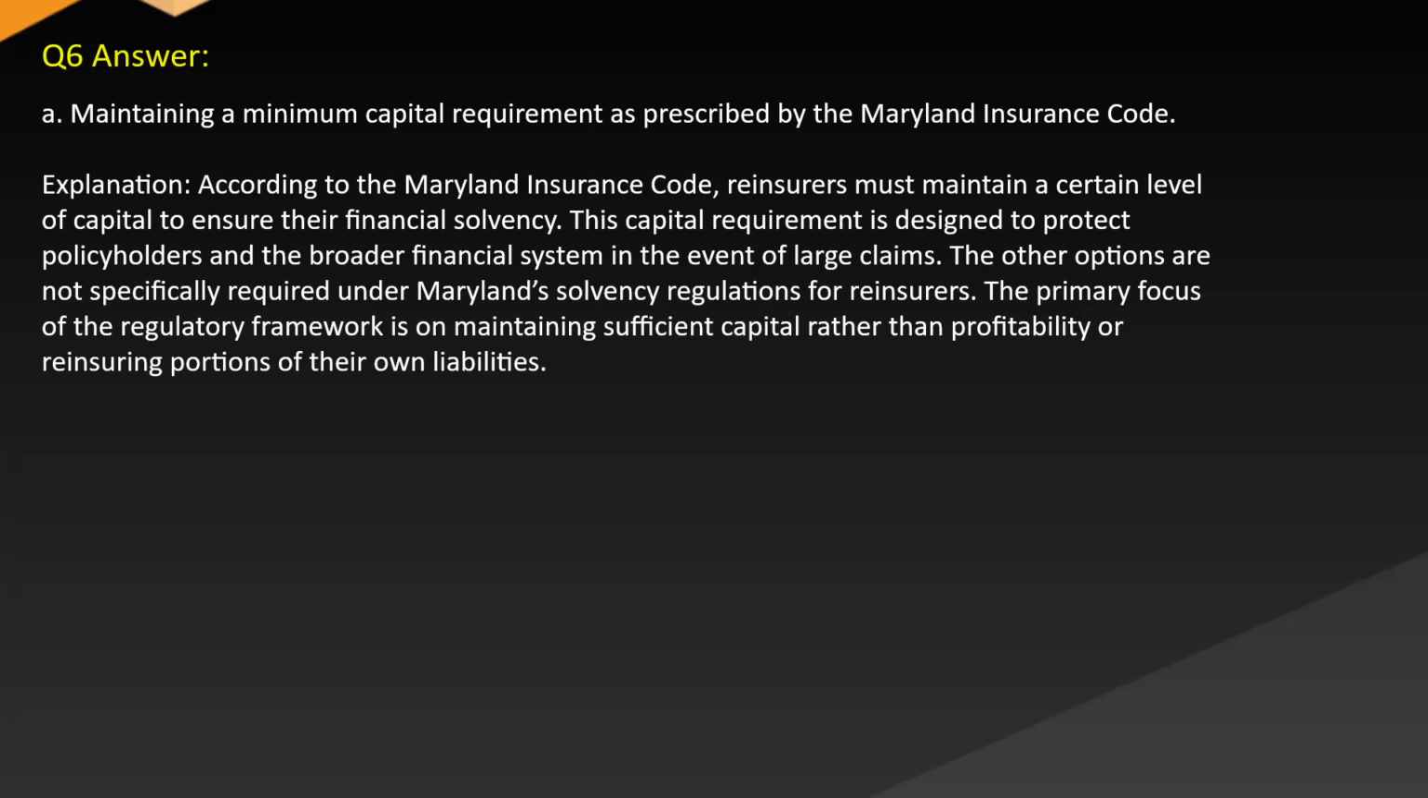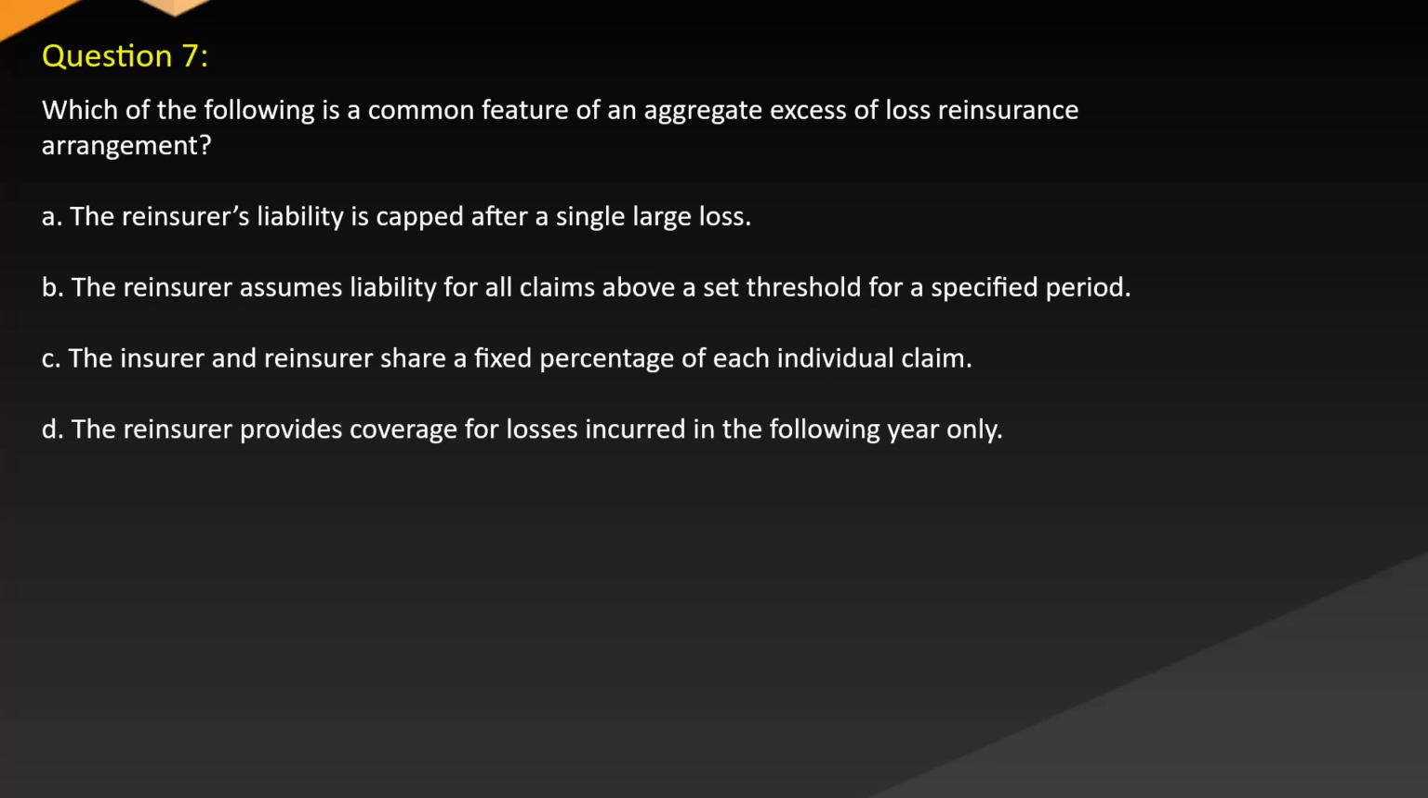Reinsurers. The primary focus of the regulatory framework is on maintaining sufficient capital rather than profitability or reinsuring portions of their own liabilities. Question 7. Which of the following is a common feature of an aggregate excess of loss reinsurance arrangement? A. The reinsurer's liability is capped after a single large loss.